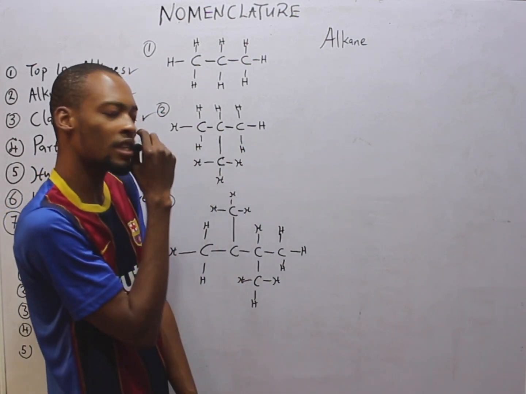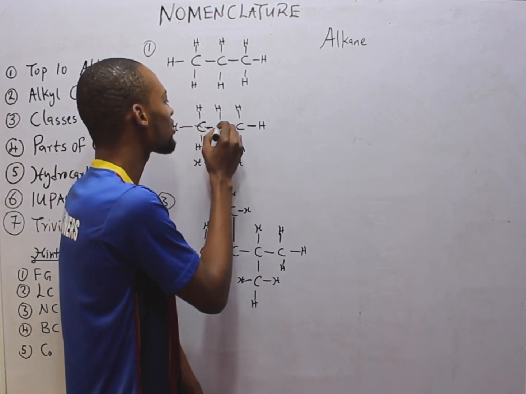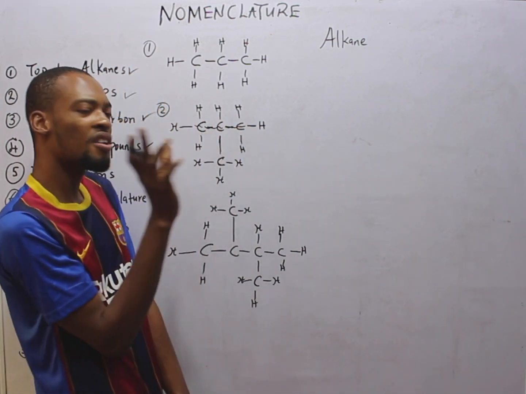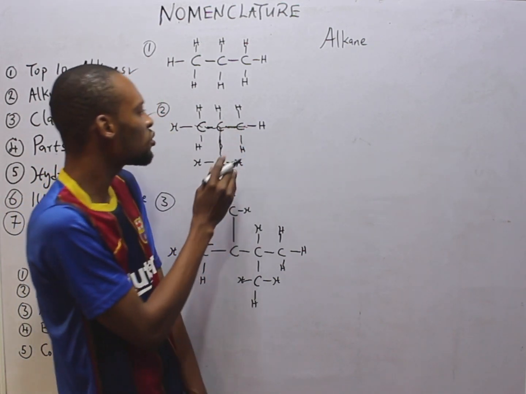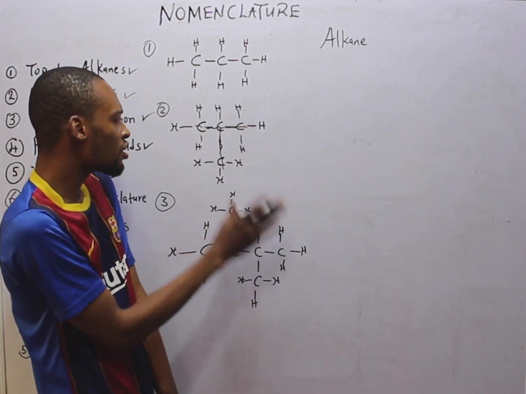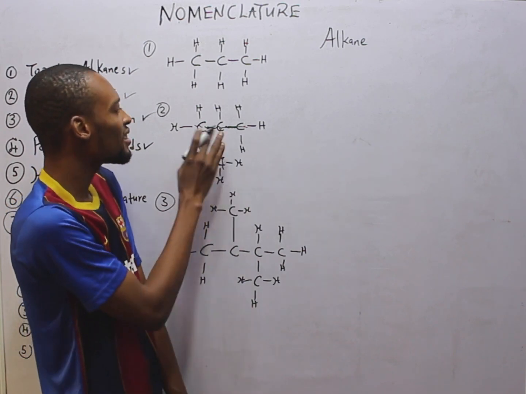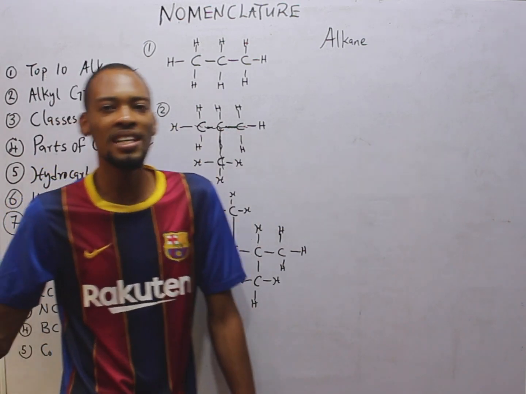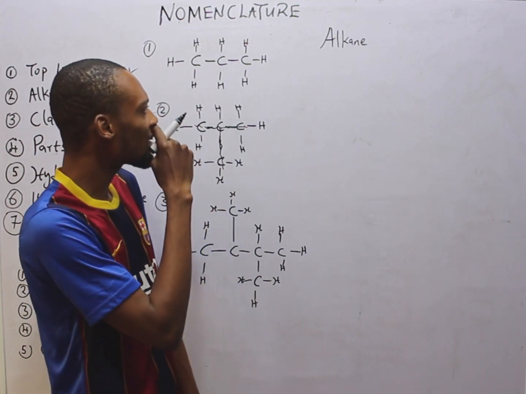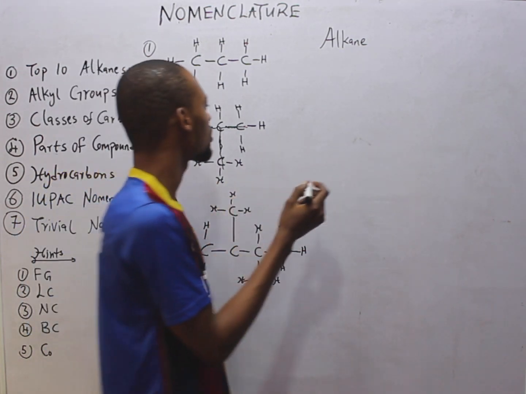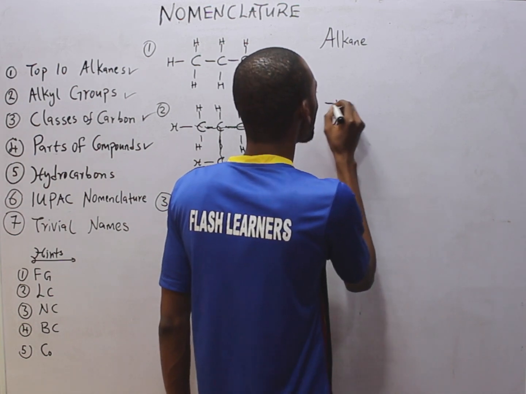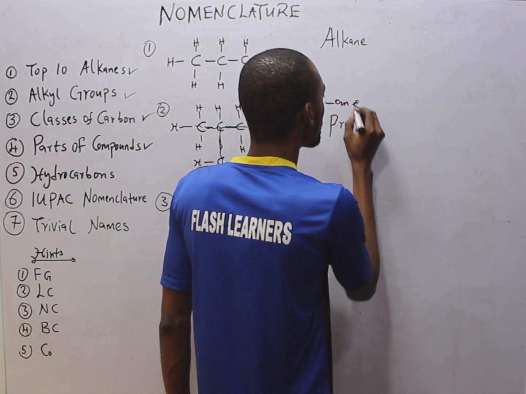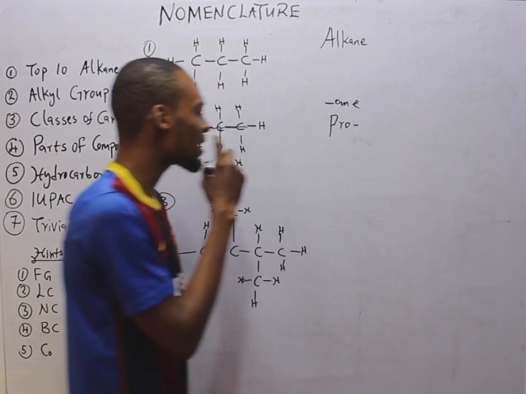When you draw straight like this, you touch 3 carbons without branch. If you draw another straight like this, you also draw 3 carbons. So anyhow you choose to look at it, it has 3 carbons as the longest continuous chain. And what does 3 carbon suggest to us? Prop. So this is functional group ane, prefix prop. What else?